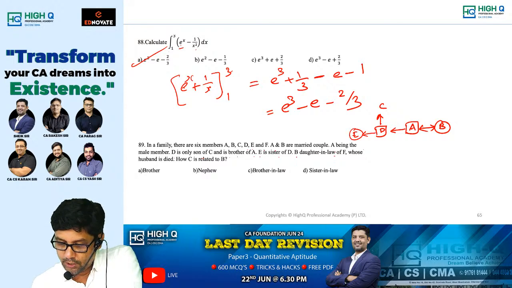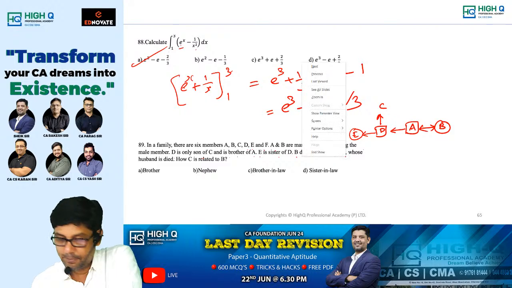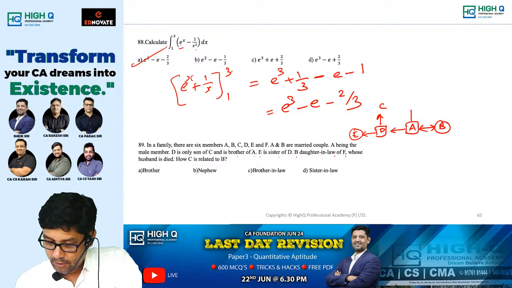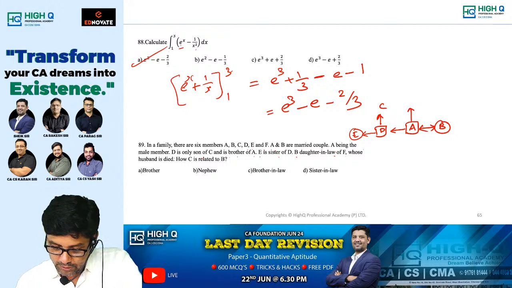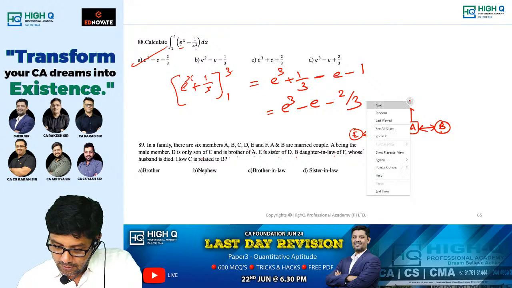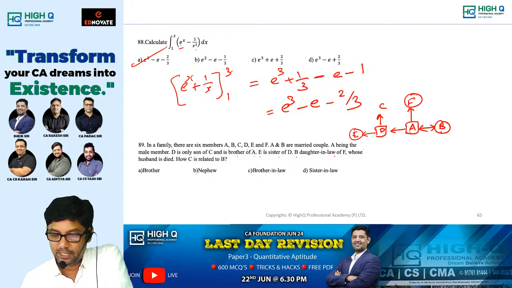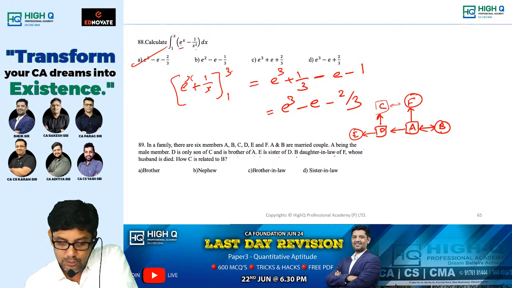B is daughter-in-law of F, whose husband is died. Okay. That means B is the daughter-in-law. That means A's mother is F. Okay. A's mother is F. Actually speaking, they are coming as husband and wife. There is a mistake in the question. It's a C. Okay. Whose husband is died?